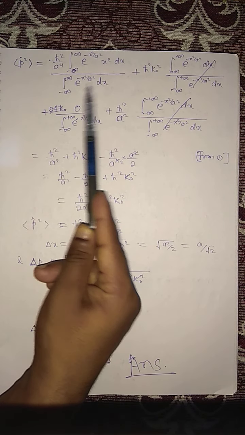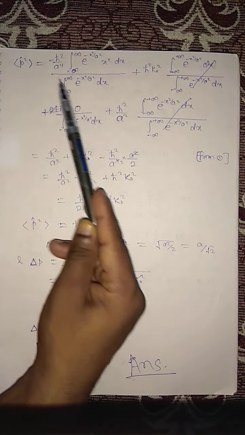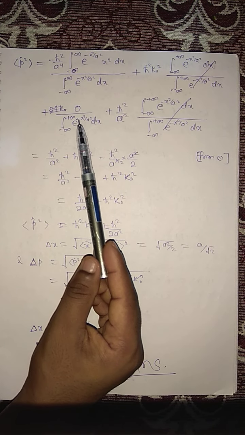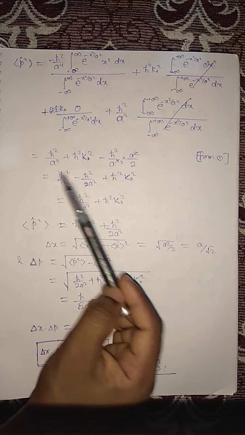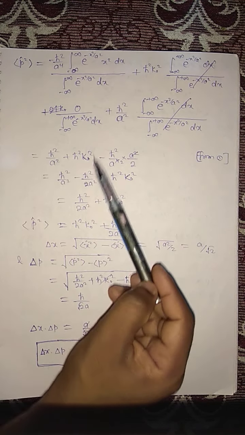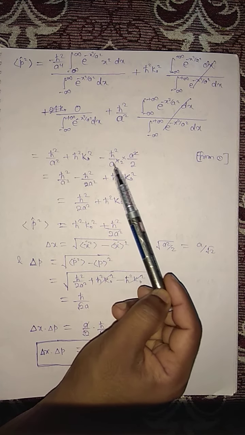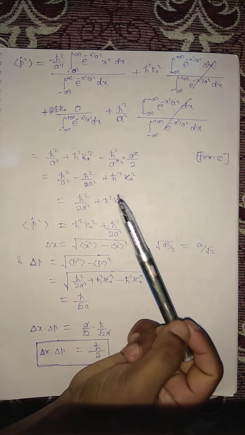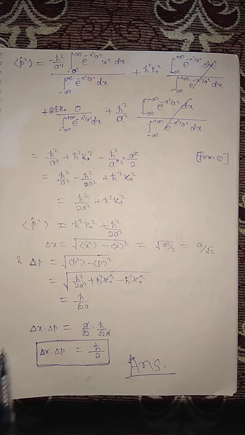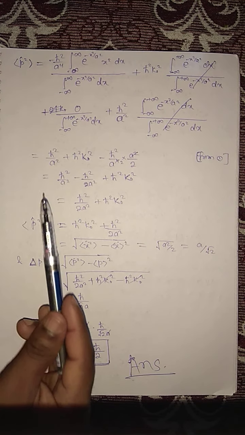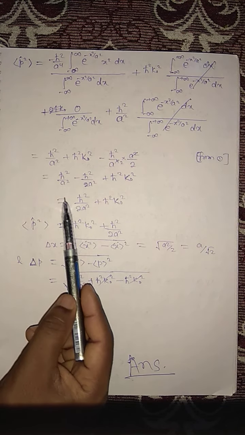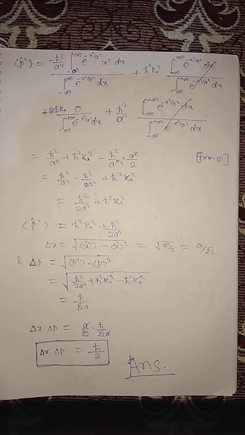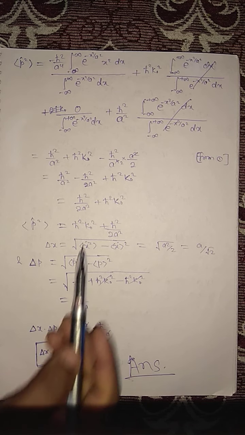So only you have the first and second terms, minus h cross square by a square, because this integration and this integration will make this, and this will be h cross square by k naught square, and this will be minus h cross square by a square and a by 2. Basics, you already know.